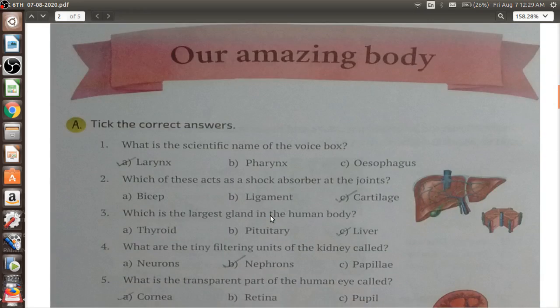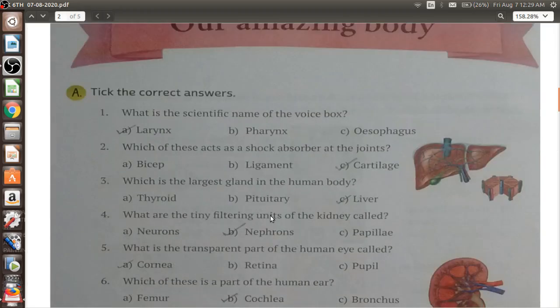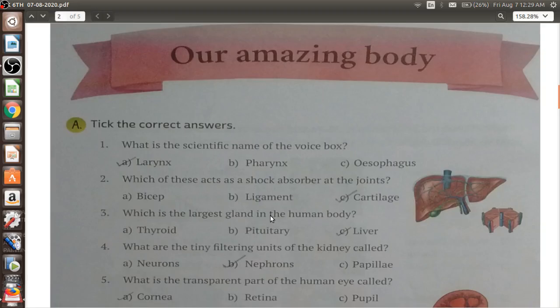Okay, if we move ahead to this part, this page is completely the bio portion of your science syllabus. You have already studied most of them, and some we will be discussing today. What is the scientific name of the voice box? That is known as your larynx.